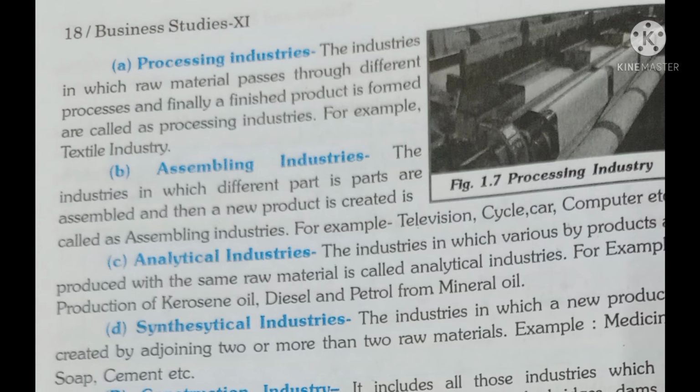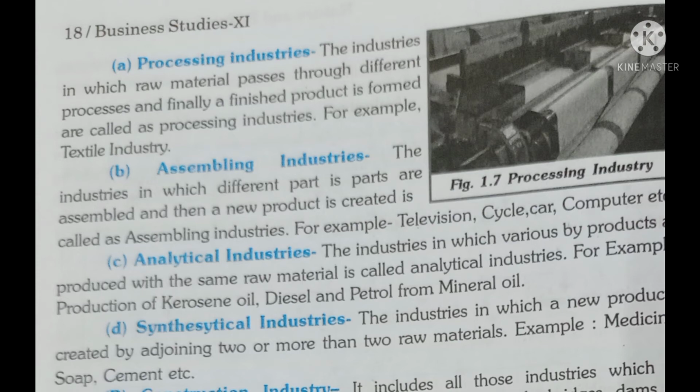So processing industry is when you process the raw material or the semi raw material into the finished goods. Different stages of production are involved in these industries, hence it is known as processing industry. When any industry has to produce the final goods, that is the sugar or paper or garments, they have to go through various processes, hence they all come under the processing industry.